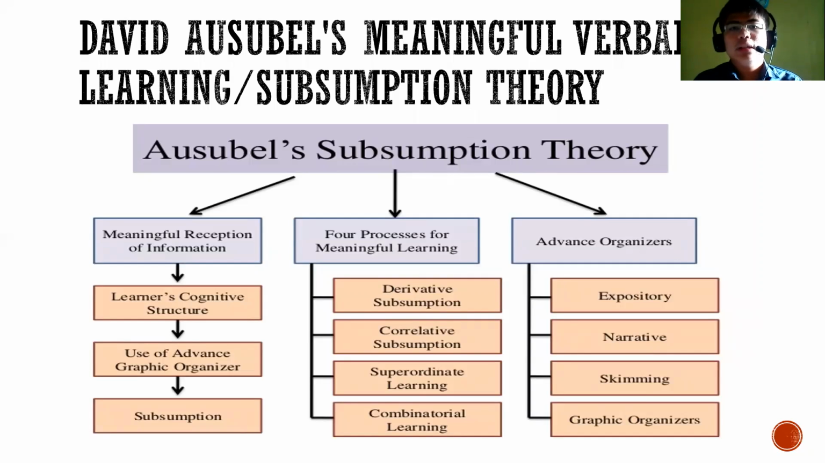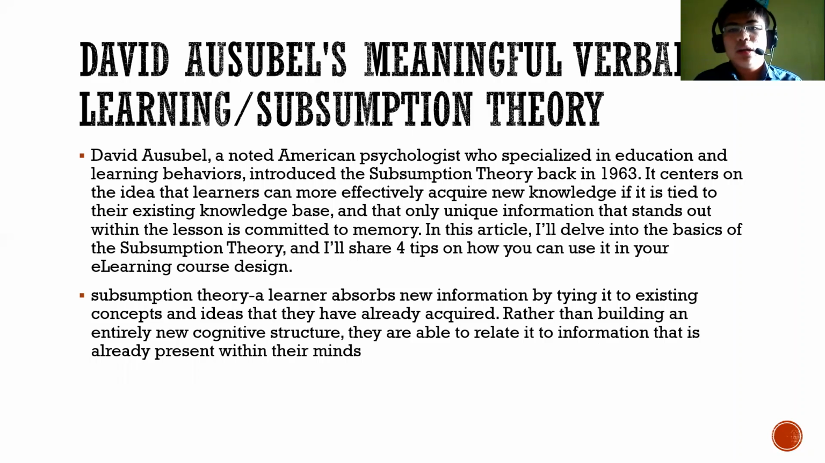So the next theory is the subsumption theory of David Ausubel, which is also known as meaningful verbal learning theory. David Ausubel is a noted American psychologist who specializes in education and learning behavior. He introduced subsumption theory back in 1963. It centers on the idea that learners can more effectively acquire new knowledge if it is tied to their existing knowledge base, and that only unique information that stands out within the lesson is committed to memory.